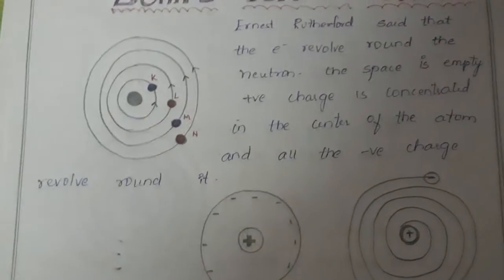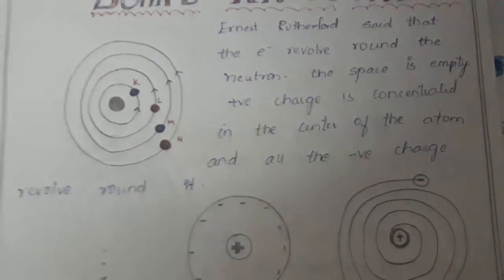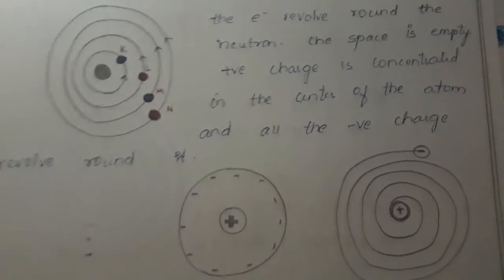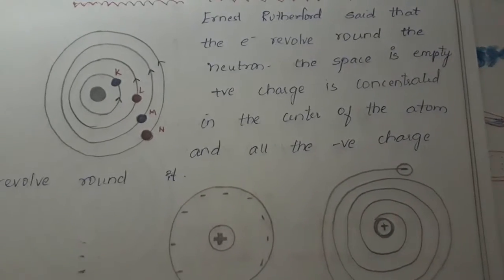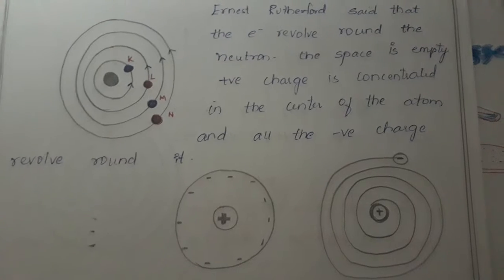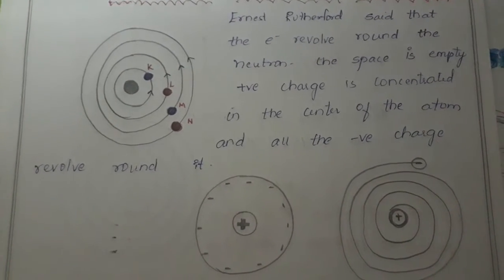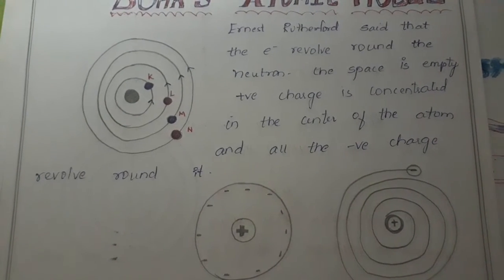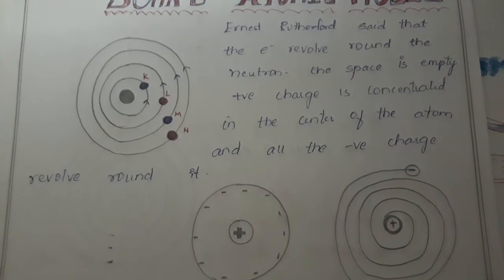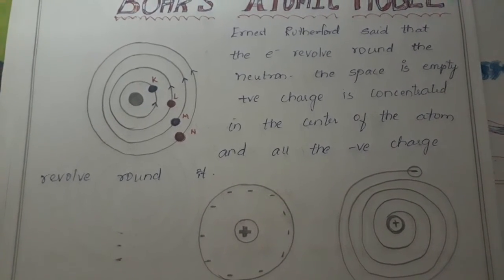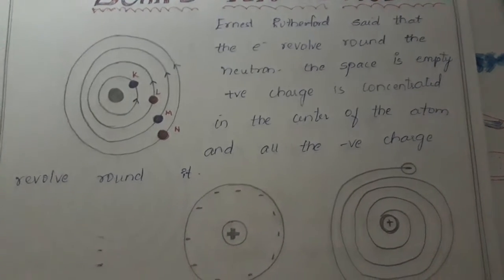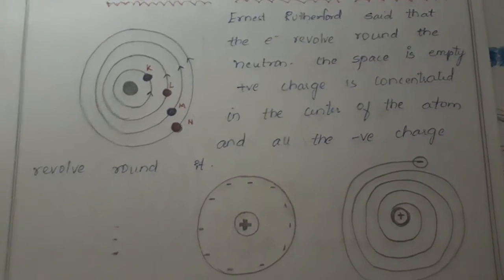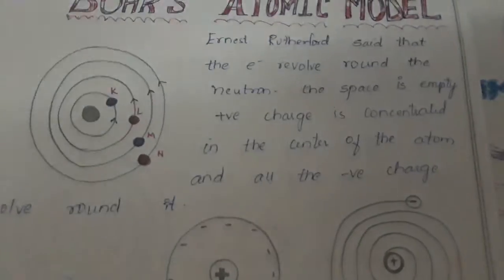But this was challenged later by Bohr. He said the Rutherford model was unable to explain the stability of atoms. For hydrogen-like atoms it was able to explain, but when light was passed through a gas, only some line spectra were found and the rest of the spectral lines were not found. So here the model failed to explain.